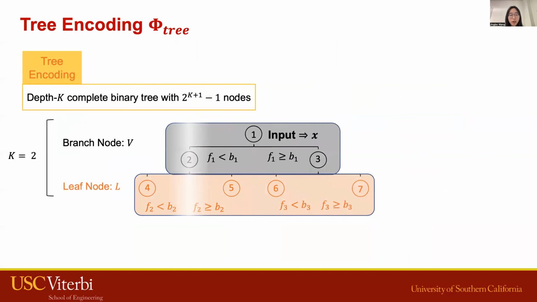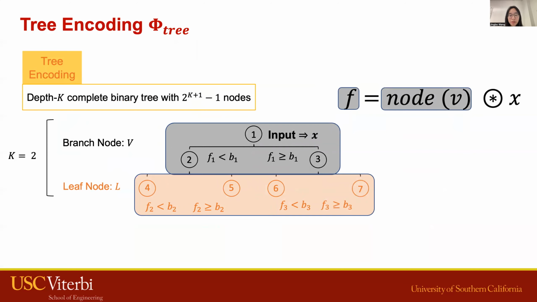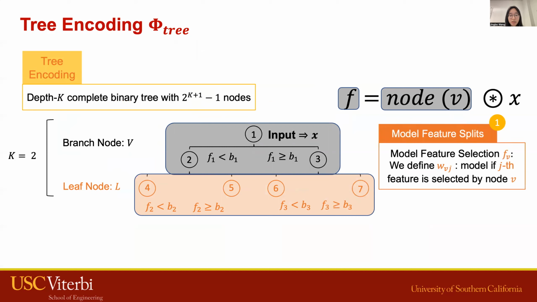Given a symbolic tree, features F1, F2, and F3 are used to split nodes 1, 2, 3. To formally encode the relation between the branch nodes and their corresponding split feature F, we introduce another indicator variable W_VJ. It defines whether a feature J is used for splitting node V. Now we can formulate the symbolic feature F_V by multiplying the weight vector W with our input vector X.